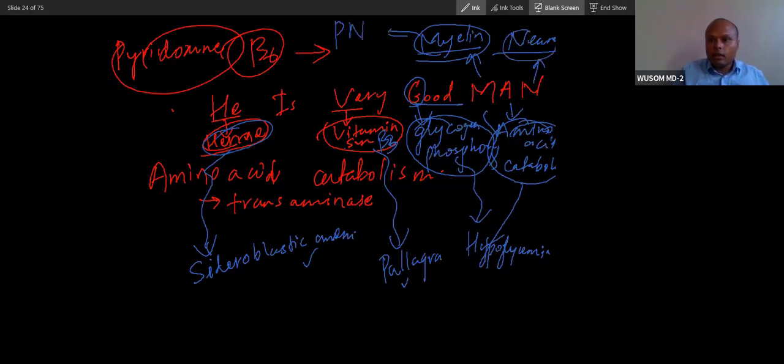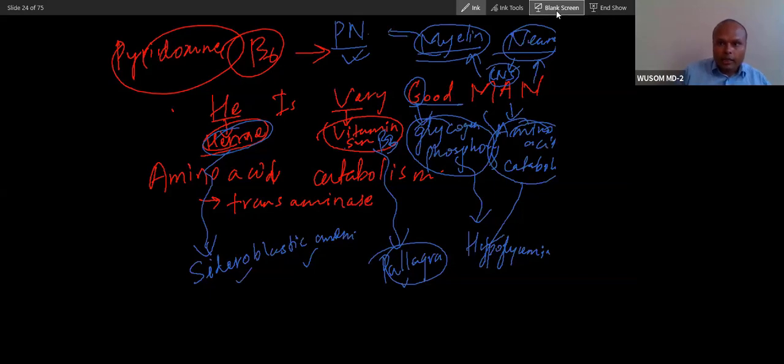And then if neurotransmitter is not there, then CNS problem. So you can see the nervous system, both peripheral and central, but initially the peripheral nervous system is affected. Then the patient will present with pellagra plus peripheral neuropathy. Later there will be anemia, and then a hypoglycemia-like presentation will be there. So nervous system, liver, metabolism, then pellagra and anemia.